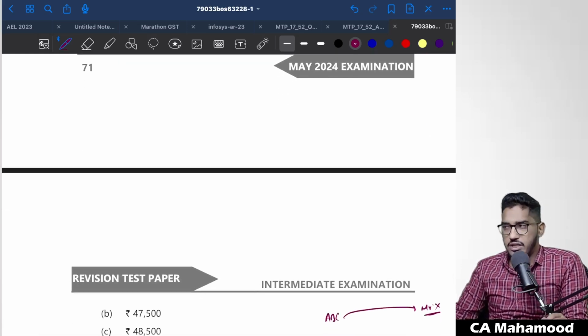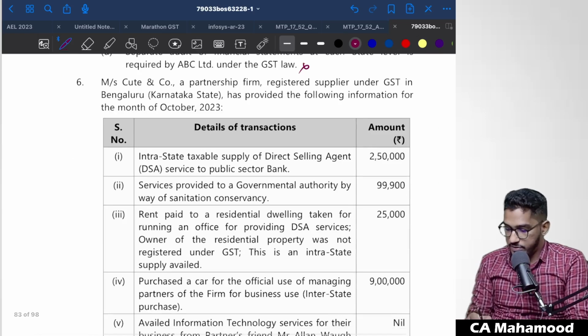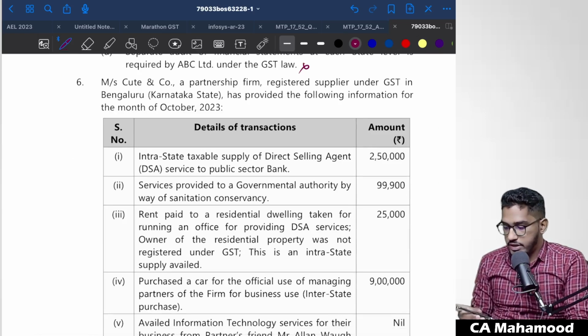Now we will look into detailed questions, descriptive questions. We will see what kind of questions they have asked and what are the suitable answers, how we have to present it. That we'll try to focus on now. So now if I start reading the next question, question number 6, we'll be reading and solving it now. Let us pay close attention to it.